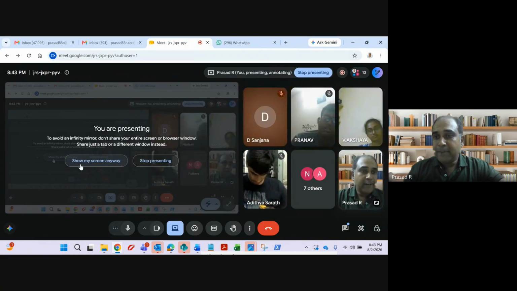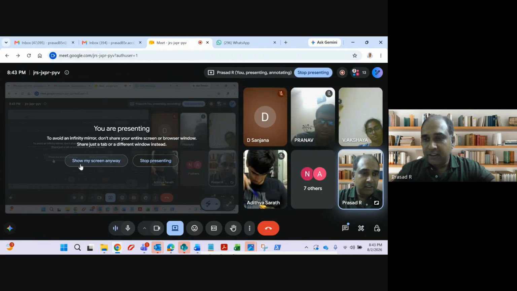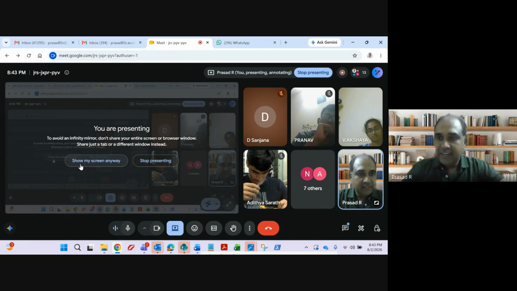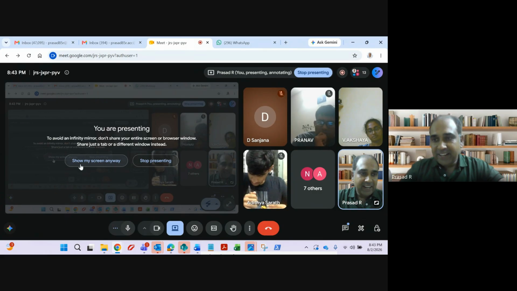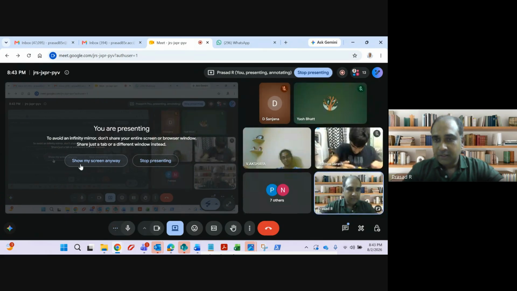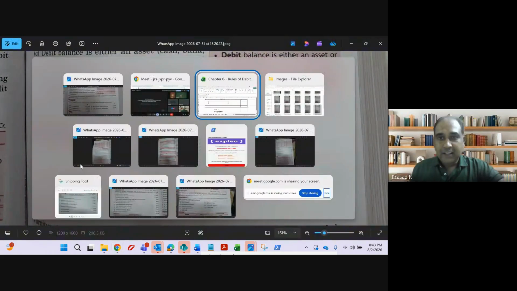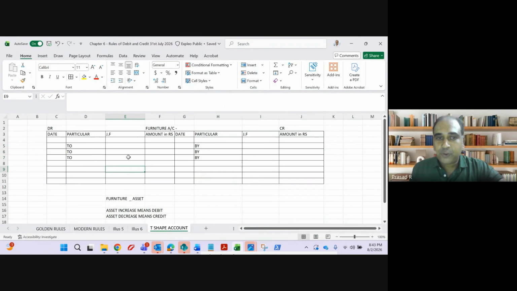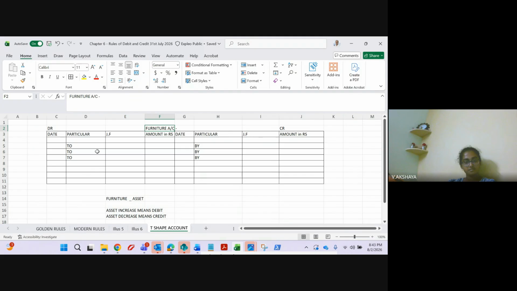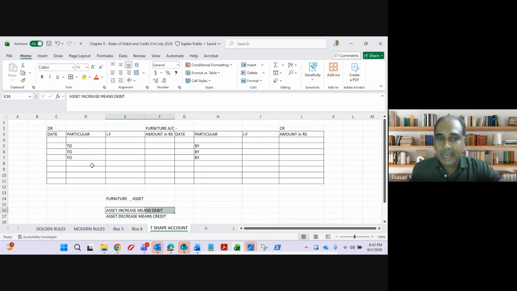Increasing. When I purchase furniture, what do I pay? The entry is furniture account debit, and credit is what? Cash. So this should come on the debit side of furniture or the credit side? Debit, sir, because furniture is an asset, and an asset increase means debit.